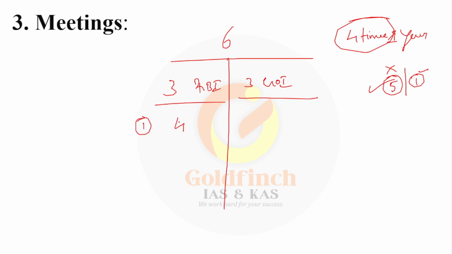Let us take an example here. In the first case, 4 people are supporting this side and 2 people are supporting this side. This decision will be passed. And in the second case, 2 people are supporting this side and 4 people are supporting this side. This decision will be passed. What happens in the third case, where 3 votes are here and 3 votes are here? See, 4 votes are here, this will be passed. 4 votes are here, this will be passed. In case of 3 votes here and 3 votes here, don't you think it will be a tie?